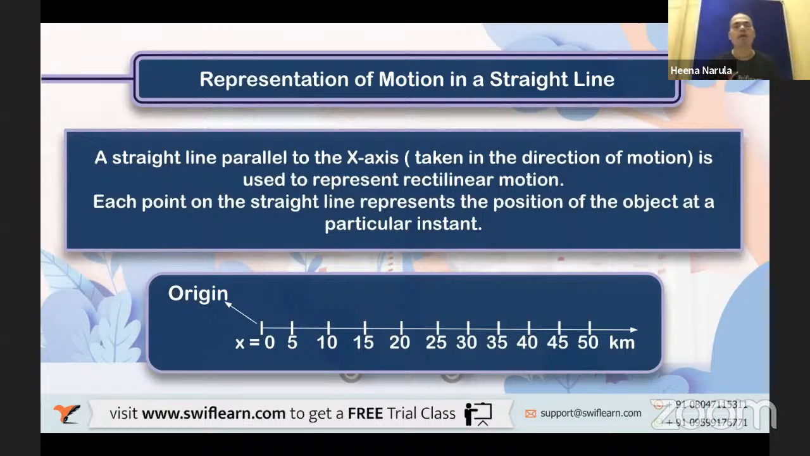So each point on the straight line represents what? Position. If the object is at this position, let us say 5, that means it is at a distance of 5 kilometers with respect to the origin, that is the reference point. If you take the object at 10, it is at 10 kilometers from the origin. At 15, it is at 15 kilometers from the origin. That is how you can define the position of the object at a particular instant, at a particular time.